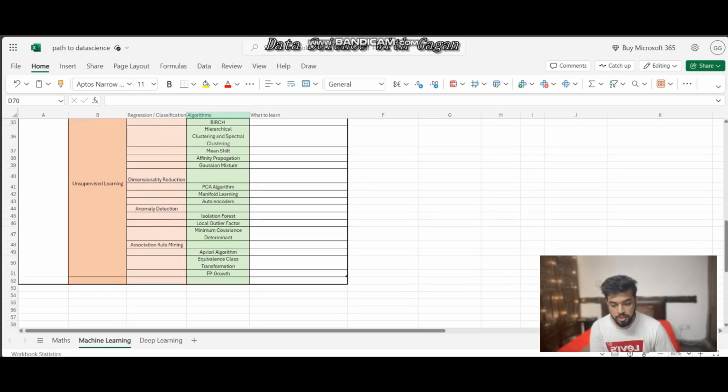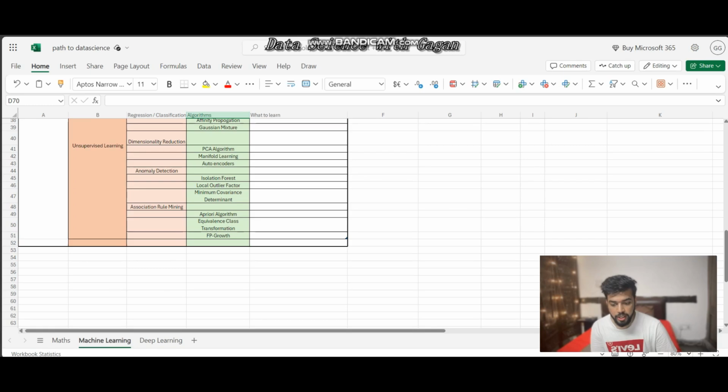For dimensionality reduction, we have PCA, which is principal component analysis. We have another two algorithms for dimensionality reduction, which are manifold learning and autoencoder, right? Then for anomaly detection, we have three algorithms here: isolation forest, local outlier factor, and minimum covariance determinant.